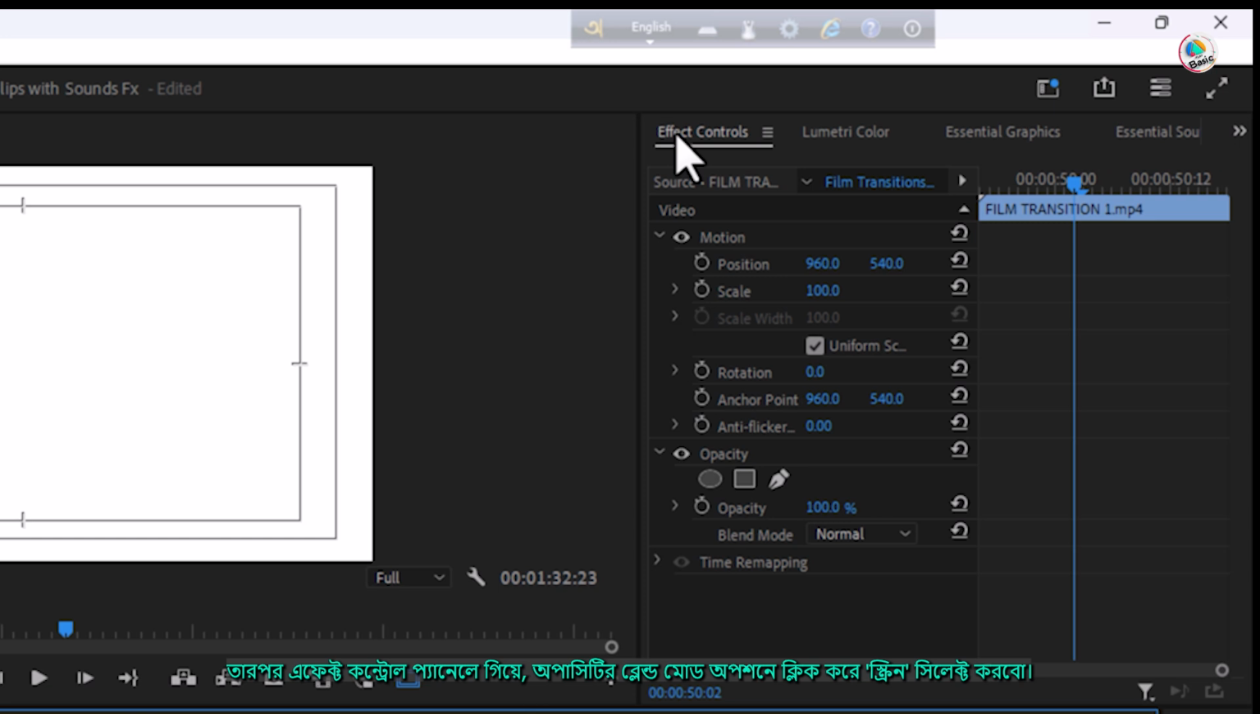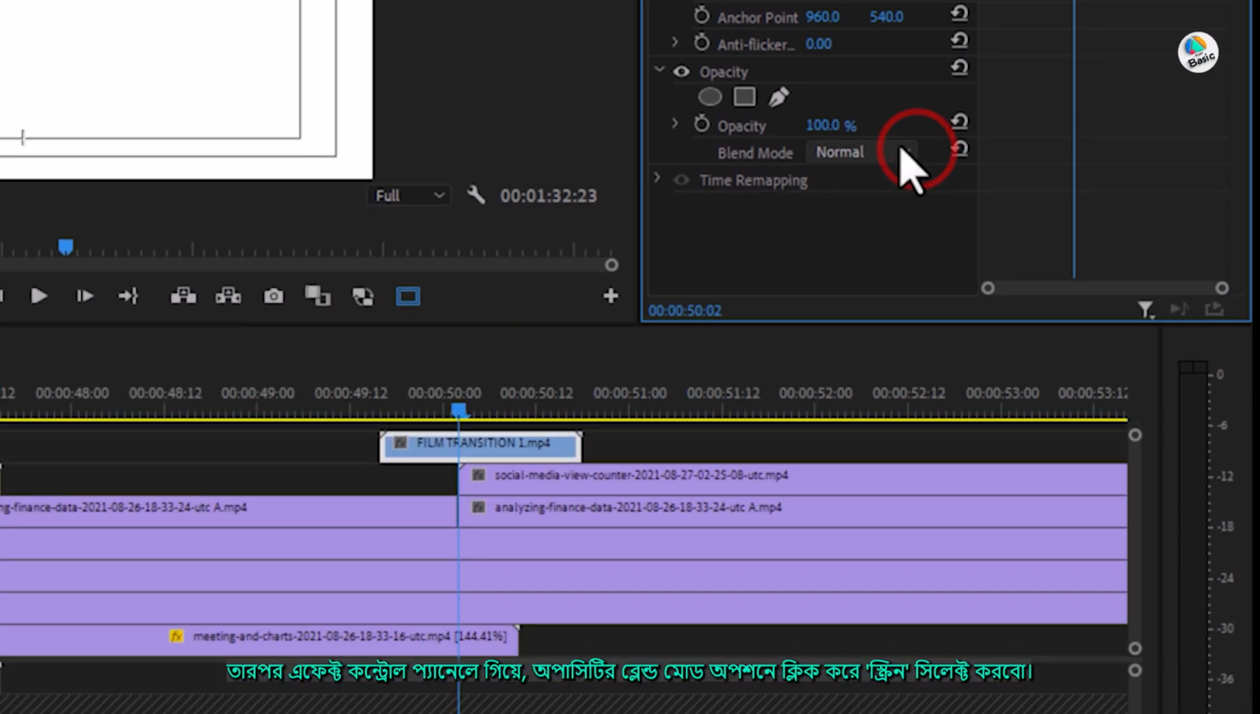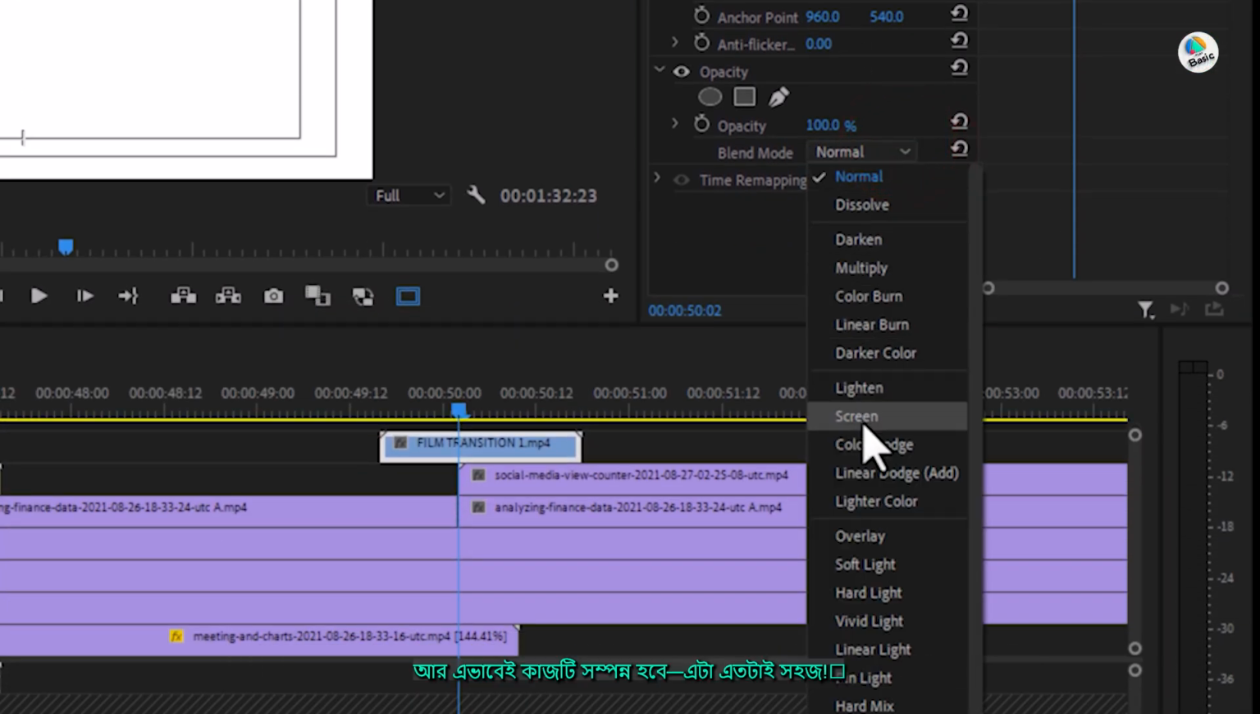Next, we'll go to the Effect Controls panel, click on the Opacity Blend Mode option and select Screen. And now you are done. It's that simple.